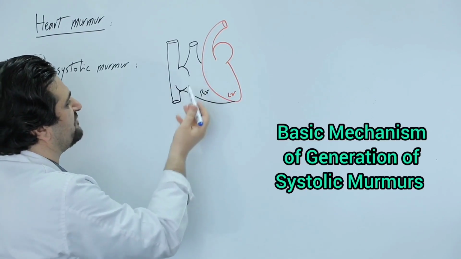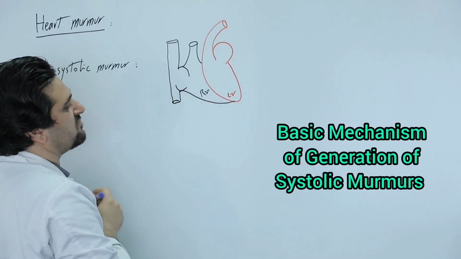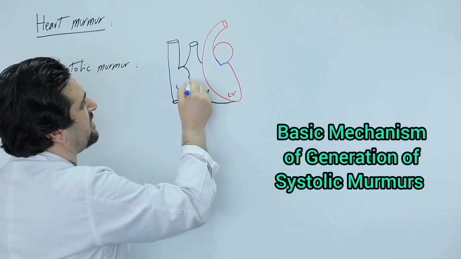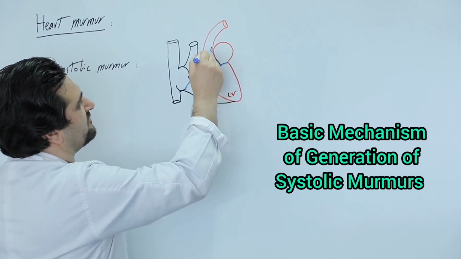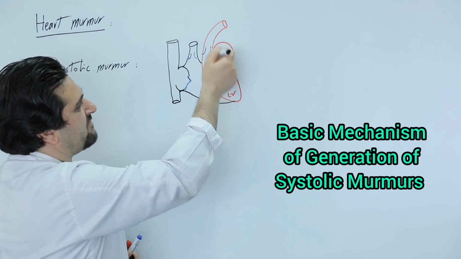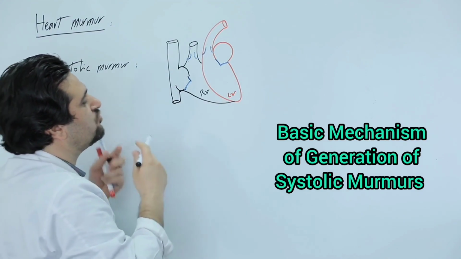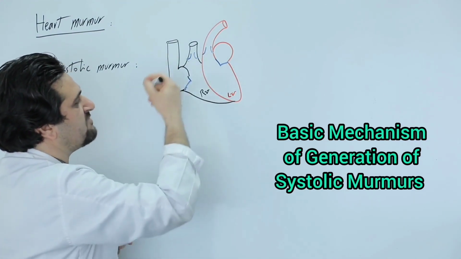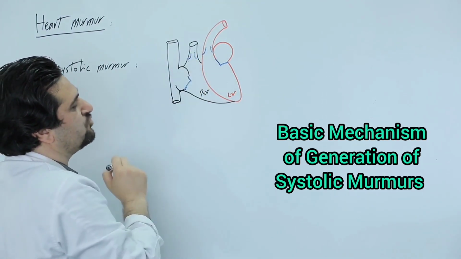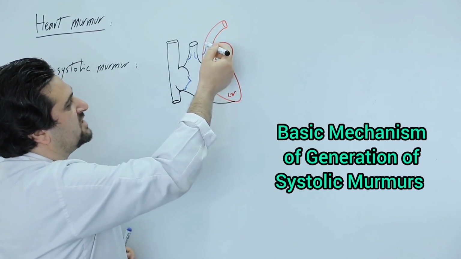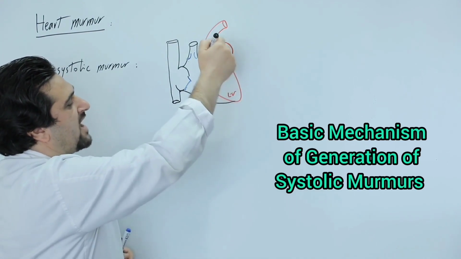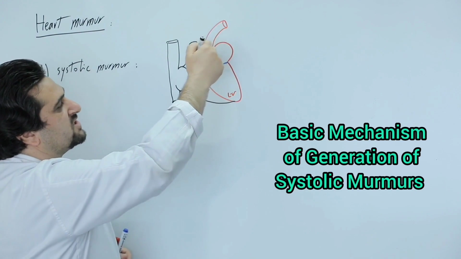Systolic murmurs are murmurs and sounds that occur during ventricular systole. During systole, the mitral and tricuspid valves are closed, while the aortic and pulmonary valves are open. Normally, since there is no gradient between the areas before and after the valves, blood flow does not become turbulent, and for this reason, no murmur or sound is heard. But if we have aortic valve stenosis or pulmonary valve stenosis, it causes a pressure gradient, or a jump in the gradient before and after the valve, and this leads to the blood flow losing its laminar state and becoming turbulent as it passes through the valve.